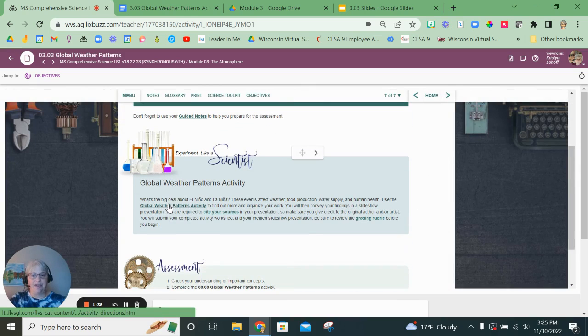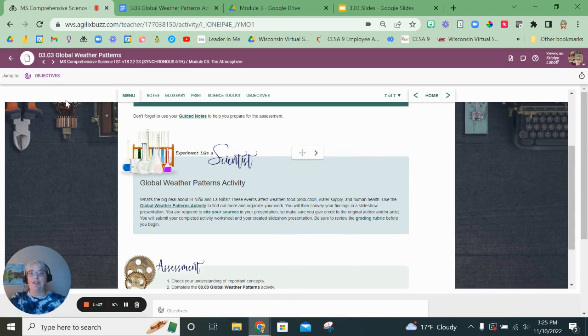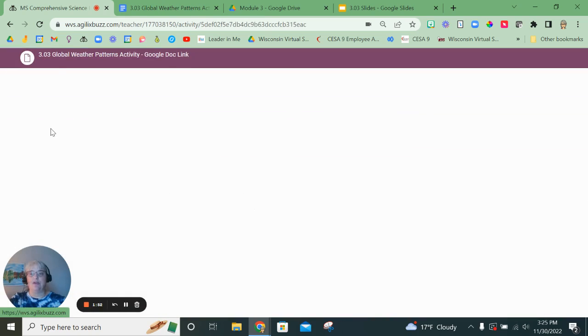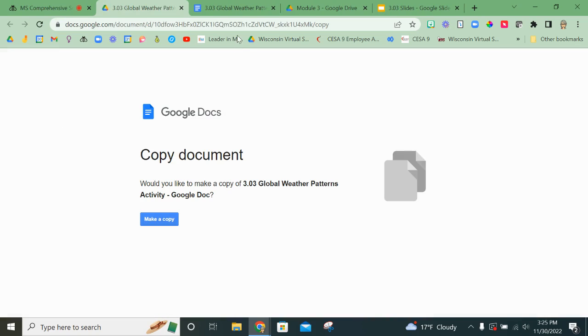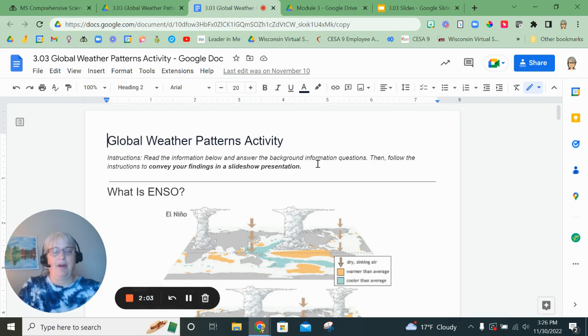So here's a link to the activity worksheet in Buzz. You need to make sure that you cite your sources, and there is a grading rubric. I have made that forced copy for you, so when you come in, you can choose to open this Google Doc link, make your own copy, and then you will get this copy of the activity. You need to read the information below and answer the background information questions. Then follow the instructions in the convey your findings in a slideshow presentation.